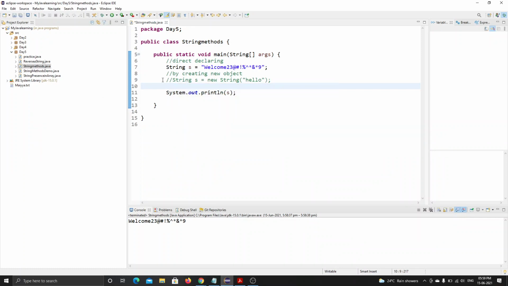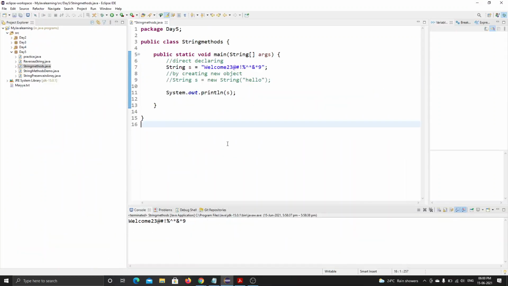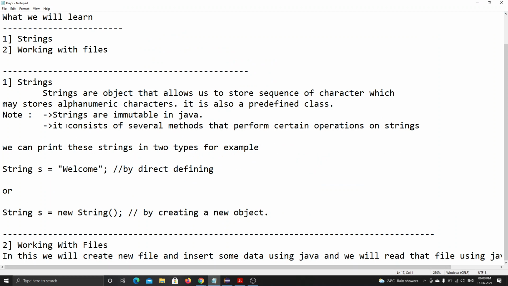See, now we can declare it by these two methods. Okay, we will be using this easy one, direct declaring. Now let's move on to the next topic. What is there? Now there are several methods. Okay, see this one. It consists of several methods that perform like inbuilt functions.